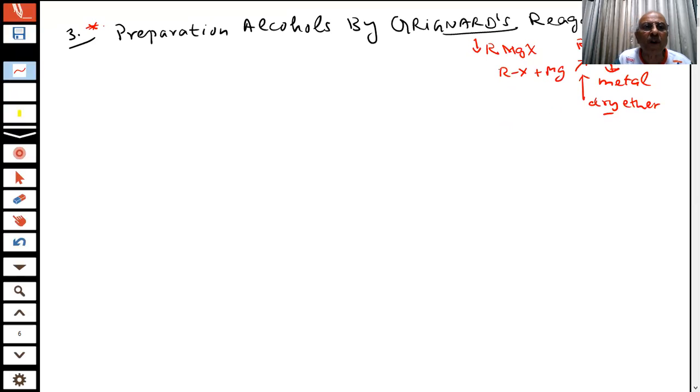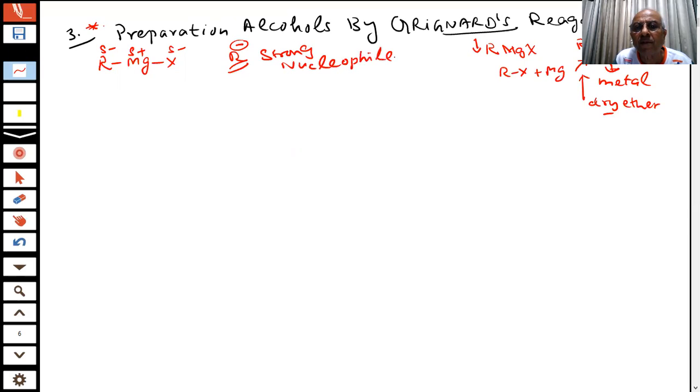What is the important point about Grignard's reagent? I am using a red pen because it's the most important thing. In RMgX, magnesium is positive, and this is negative. R minus, you have something like R minus, which is a very strong nucleophile.